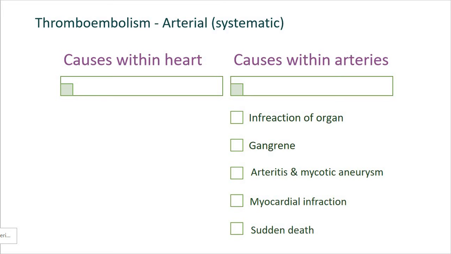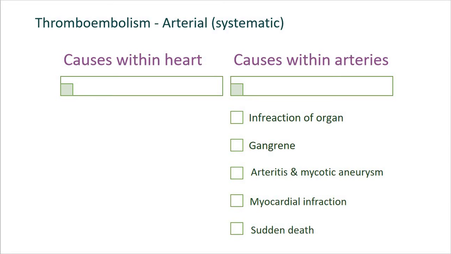So here we can focus on arterial or systemic. It is systemic, not systematic. Systemic thromboembolism: the arterial emboli may be carried from various sources. Keep in mind, first the thromboembolism, after that the arterial or systemic.